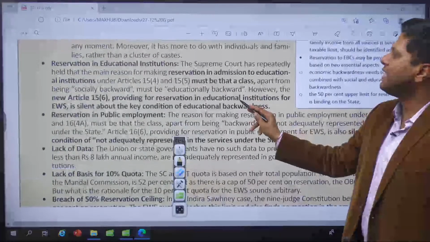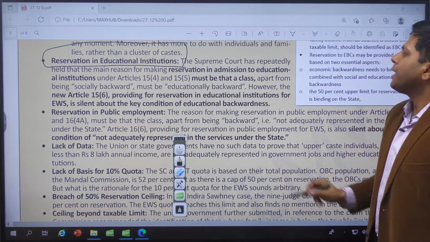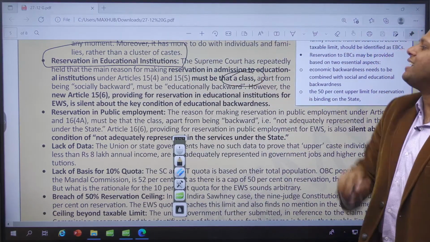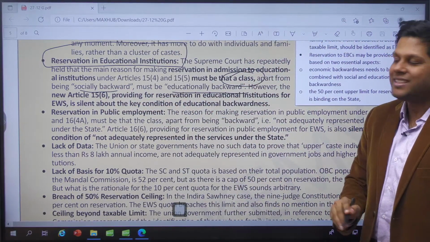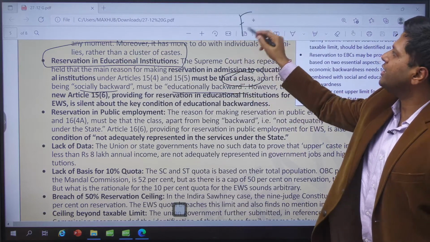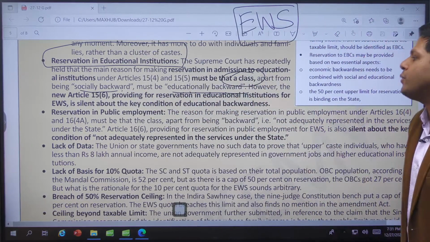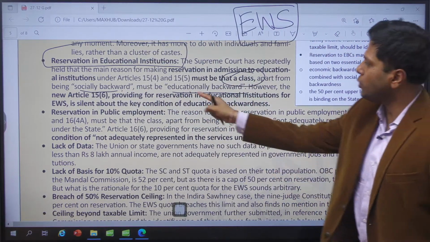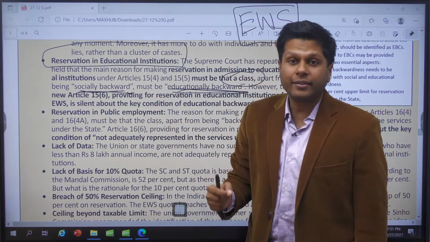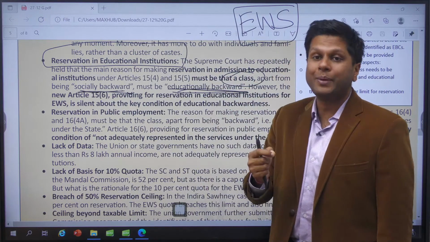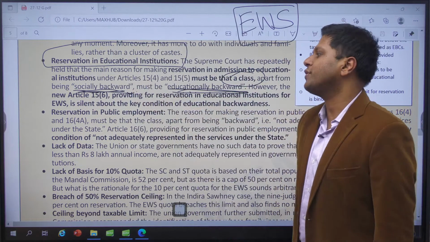Look at the reservation in educational institutions. When we talk of reservation in educational institutions, we speak of people being in a particular class, socially backward and educationally backward. However, is this particular economically weaker section category that we have created falling under socially backward and educationally backward? No, right? We do not know the educational standard of those people. We do not know whether they are from a poor Brahmin, a socially forward community, or not, right? So this category again is not fulfilled.